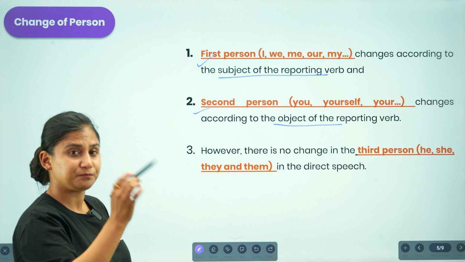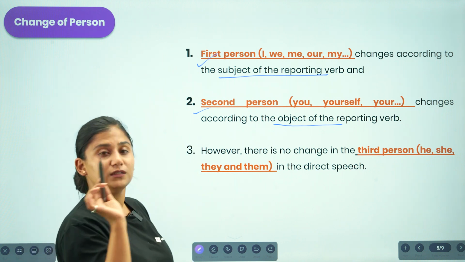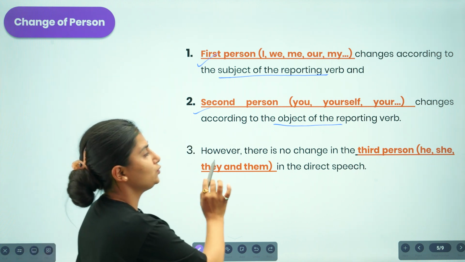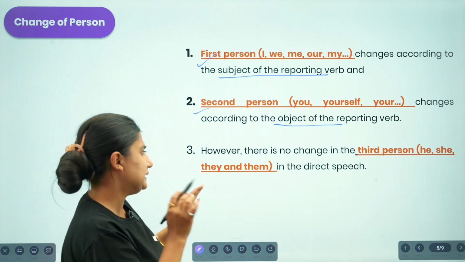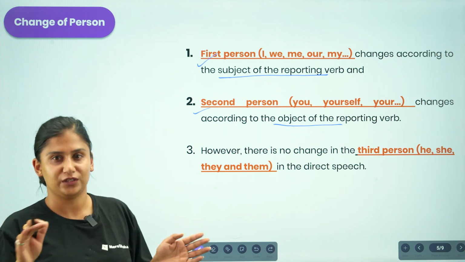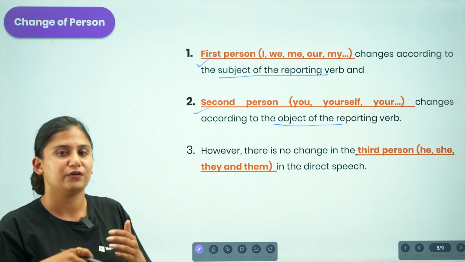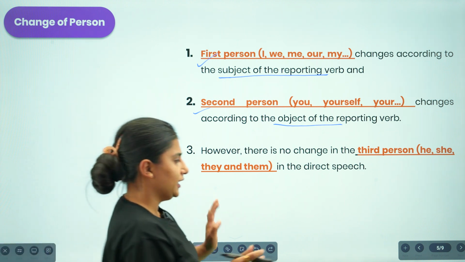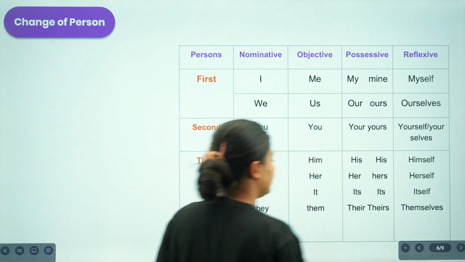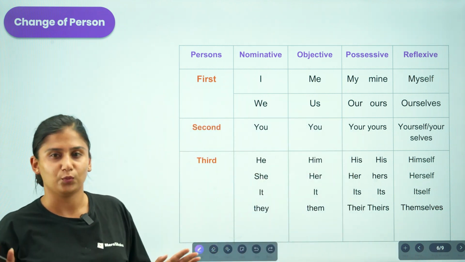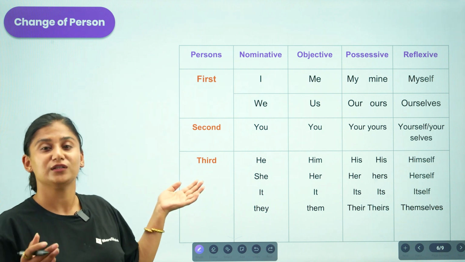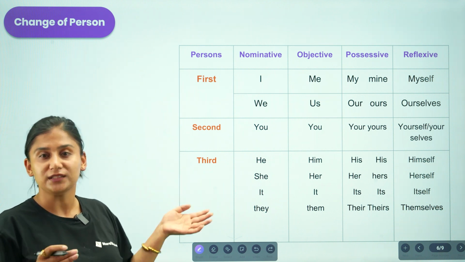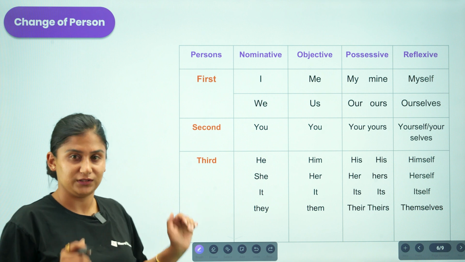But there is no change in the third person, that is, we will not be changing he, she, they, or them whenever we are reporting the ideas. Now I guess the chart will illustrate this in a proper way. Here we have a chart, and this chart is illustrating the change of the person based on the context of a sentence.